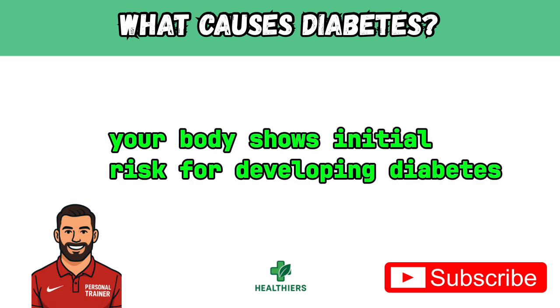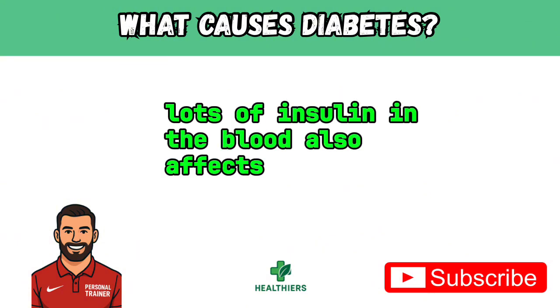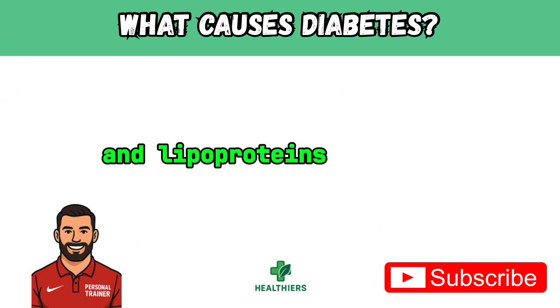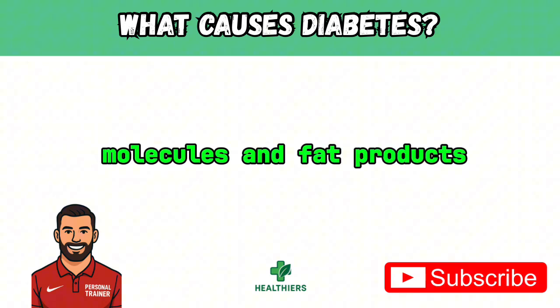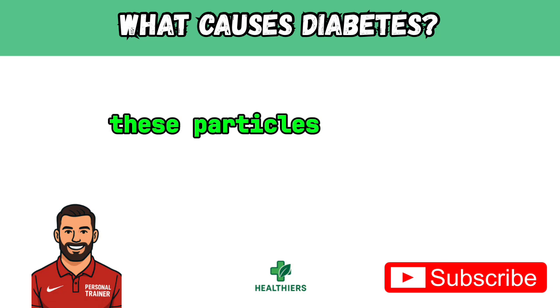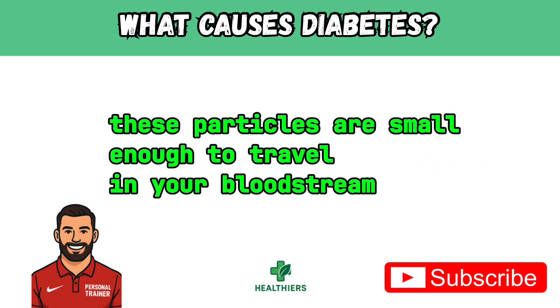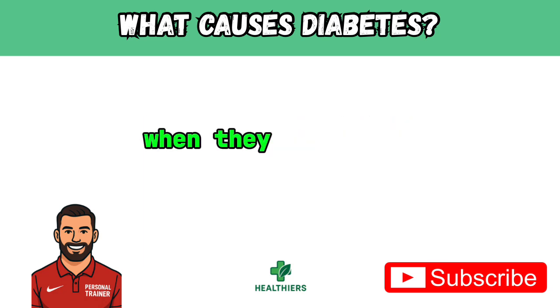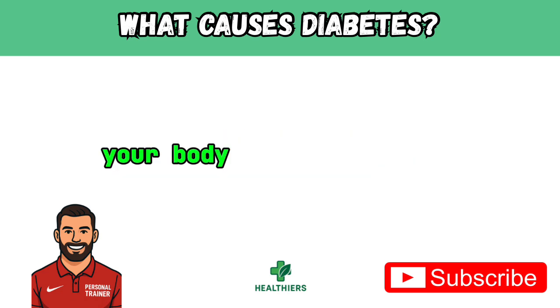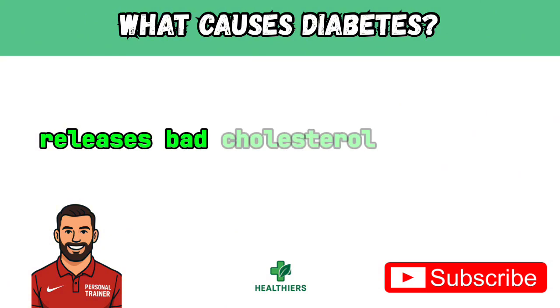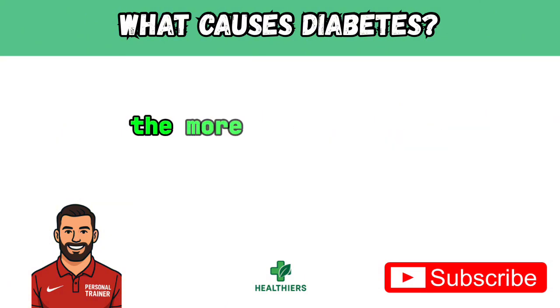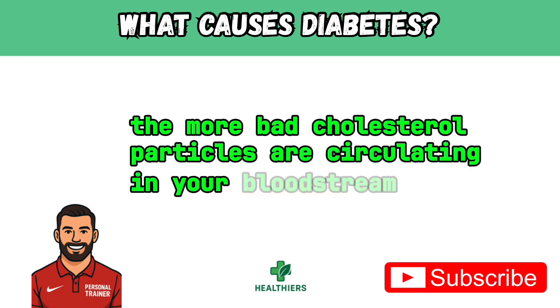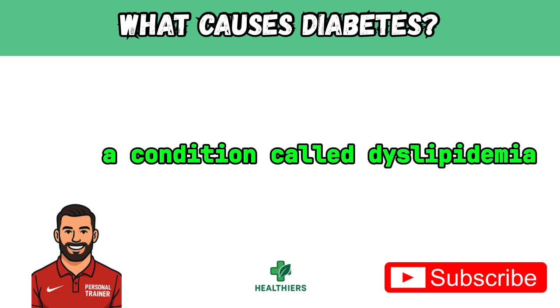your body shows initial risk for developing diabetes. Lots of insulin in the blood also affects the production of lipids and lipoproteins, which are the small particles that are broken down from cholesterol molecules and fat products called triglycerides. These particles are small enough to travel in your bloodstream, but can be dangerous in large amounts when they build up in your blood vessels. In the presence of elevated levels of insulin, your body, especially your liver, releases bad cholesterol particles such as VLDL. And the higher your insulin levels, the more bad cholesterol particles are circulating in your bloodstream, a condition called dyslipidemia.